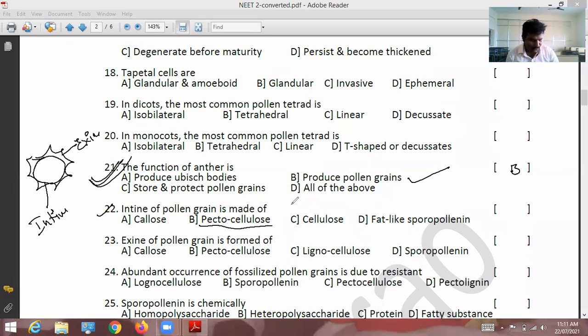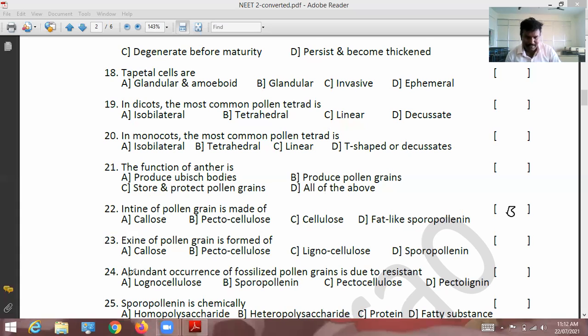Everybody knows that if you study the structure of pollen grains, then you can see the answer. Callose, option A, is wrong; callose is not in intine. Option B, pectocellulose, is the correct option. Not only cellulose, not a fat like sporopollenin. So 22nd question, the correct option is B.